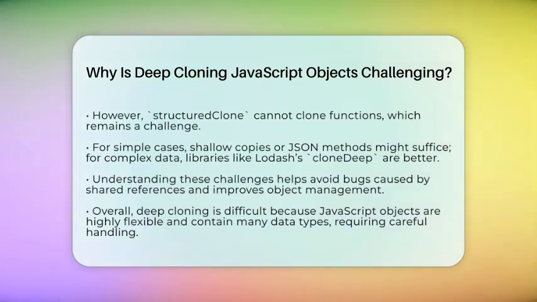In the end, deep cloning is hard because JavaScript objects are so flexible and can contain many different types of data. This makes creating a perfect, independent copy a complex task. It's a mix of handling various data types, managing circular references, and balancing performance. Understanding these facts makes you a smarter developer when it comes to copying objects in JavaScript.